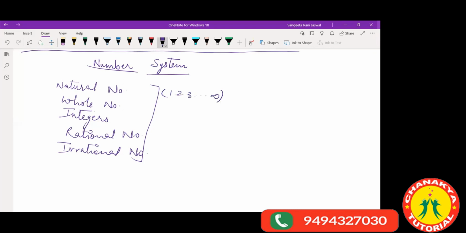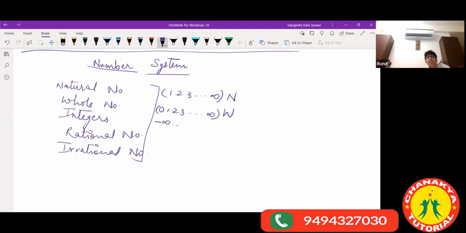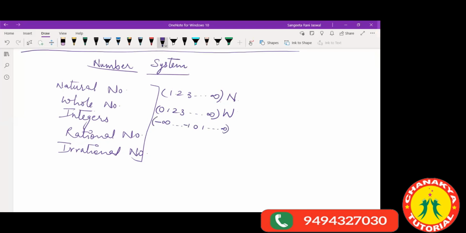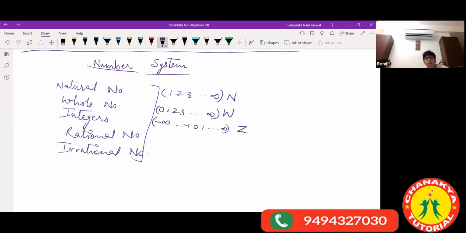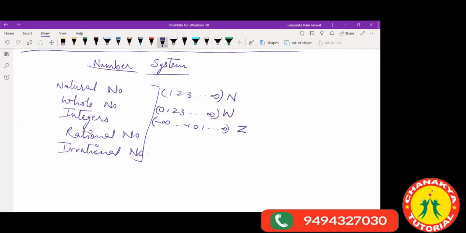We represent natural numbers with the letter N. Whole numbers start from 0, 1, 2, 3, so on till infinity, and we represent them with the letter W. Integers are negative numbers and positive numbers, and they are represented by Z. Yes, Z.